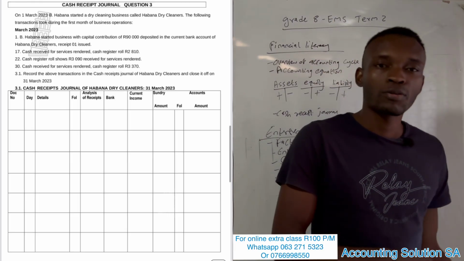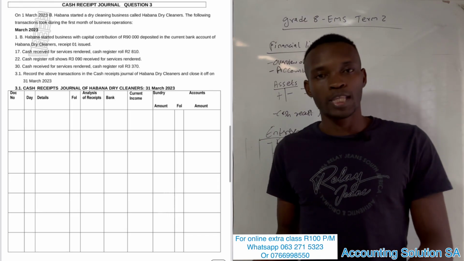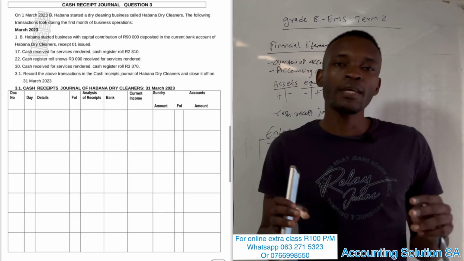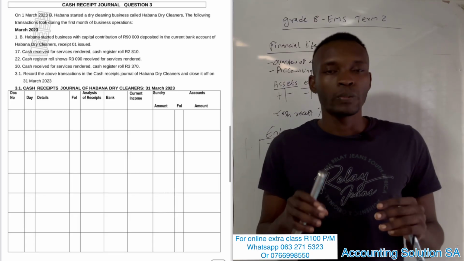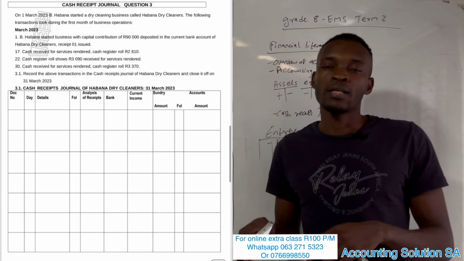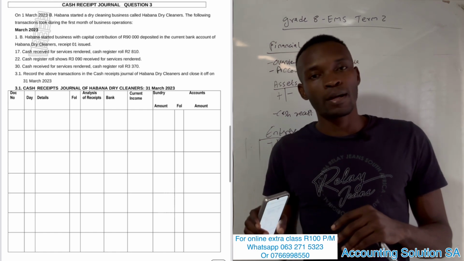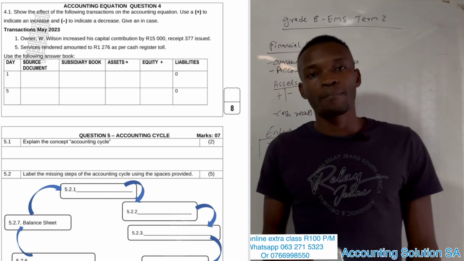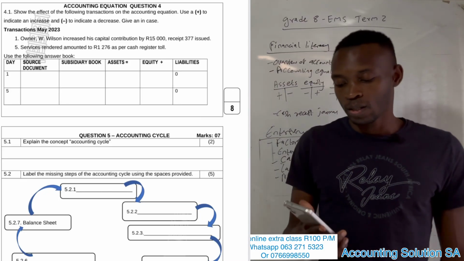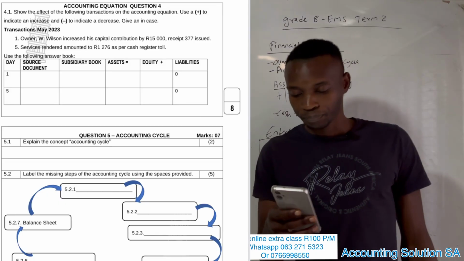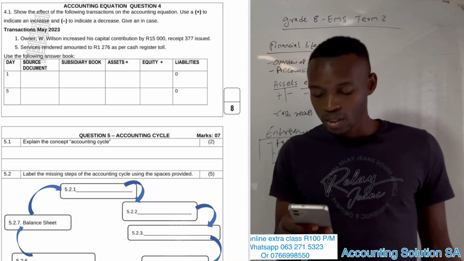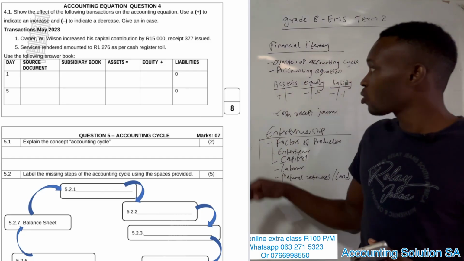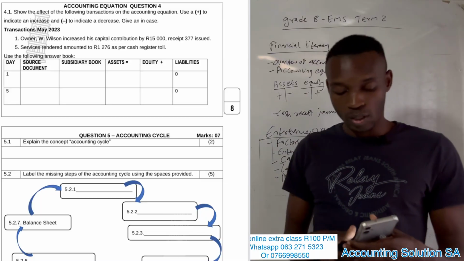One paper will be all about accounting. The other paper will be all about theory, if it is paper 1 and paper 2. In other words, if they say you're going to write paper 1 and paper 2, just know that what you did in term 1 is going to be paper 1, what you did now in term 2 is going to be paper 2. Accounting is paper 2. Okay, now your teacher will clarify that based on the province that you are coming from. But all in all, this is term 2's work that you are going to learn about.